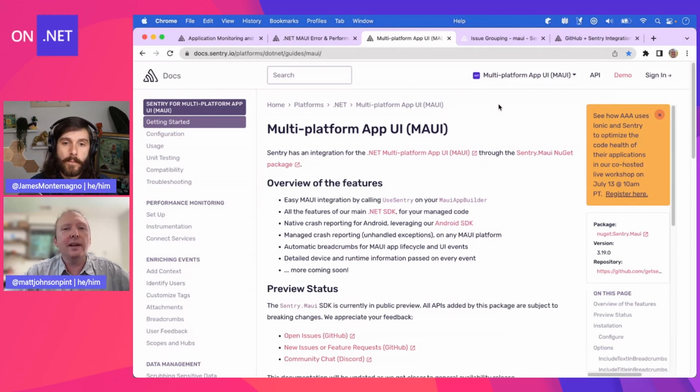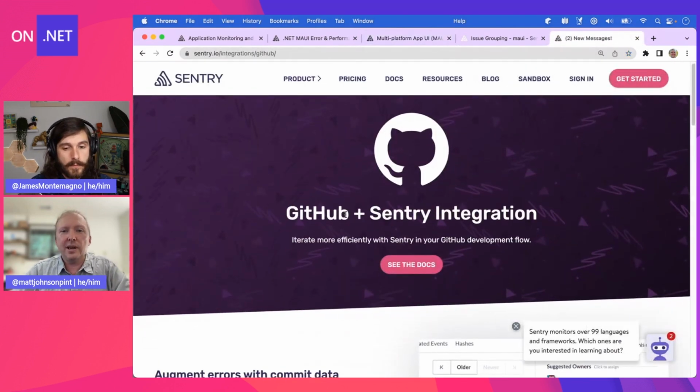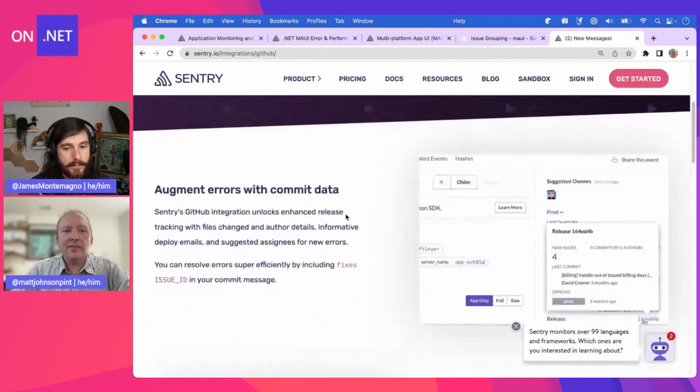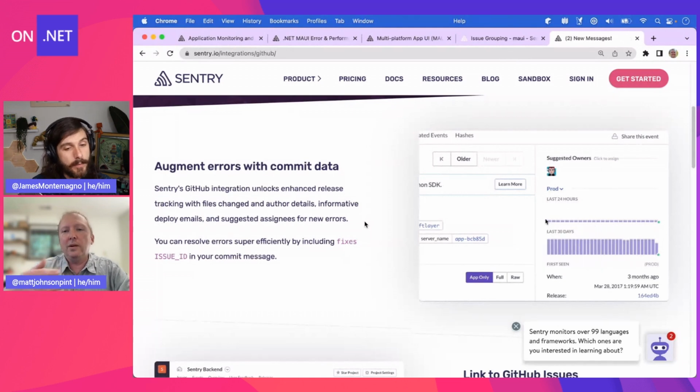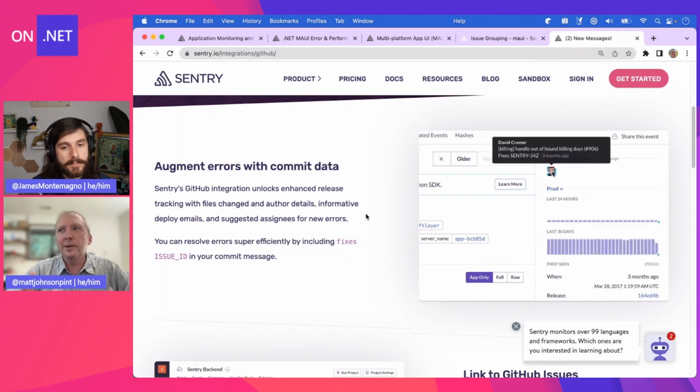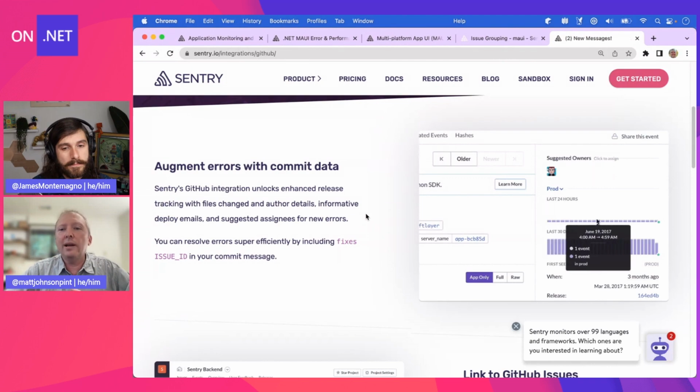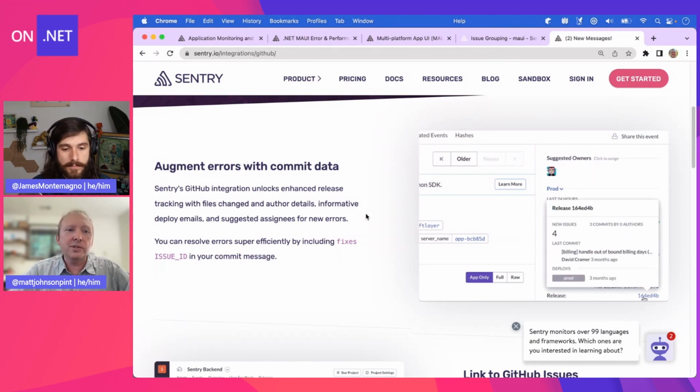Yeah, one of the great things about Sentry is the platform is rock solid, and we have integrations for all kinds of things. Like you can get pages when you're getting new exceptions. You can get integrations into your GitHub stuff. For example, if you just Google Sentry and GitHub, you'll see that we have the ability to augment your errors with commit data. So when you have these issues raised, you can include your last commit hash, and then we can link that back to your GitHub website, so you can see when an issue was fixed and when new code was introduced.